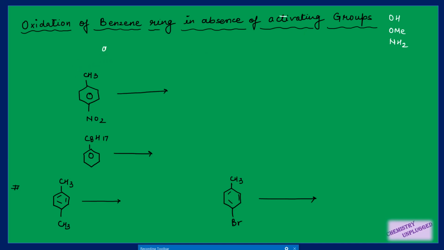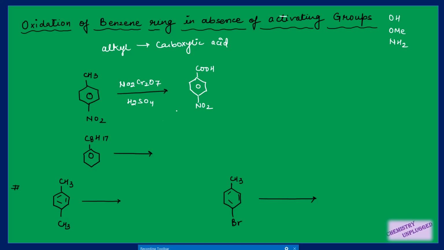This alkyl chain is converted into a carboxylic acid if we are using chromic acid or permanganate. If I am using sodium chromate in the presence of sulfuric acid, it will form chromic acid, and then it will oxidize this alkyl chain into a carboxylic acid.